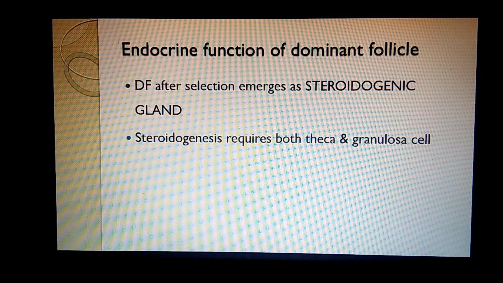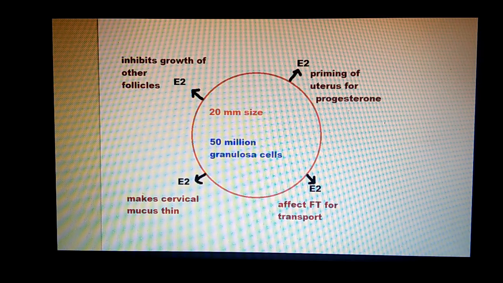So the dominant follicle after selection emerges as a strong steroidogenic gland, and both theca and granulosa cells secrete hormones. Pre-ovulatory, it secretes estrogen, and post-ovulatory it secretes progesterone.